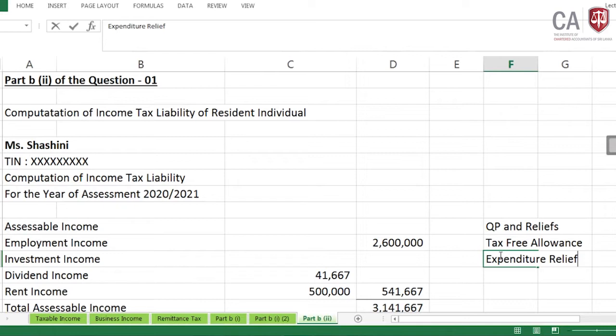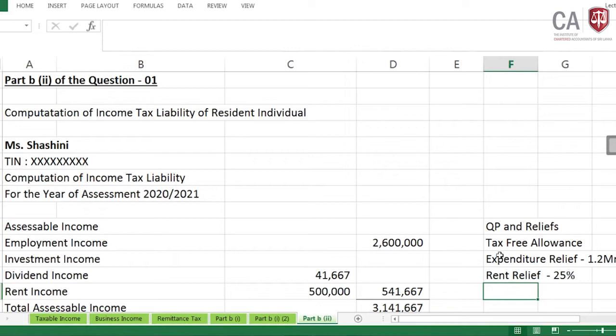These are the 5 expenditure reliefs, per annum up to 1.2 million you can claim. And finally there is a rent relief: 25% repair allowance with reference to rent, irrespective of actual repair or not. Then we need to compare it with the actual repair, and if there is any, we take the best deduction with reference to that.